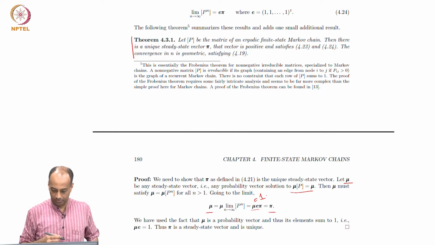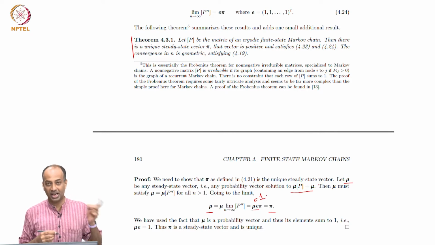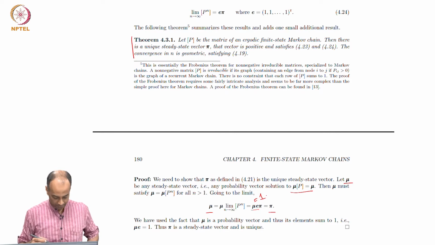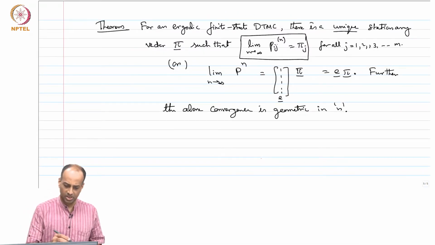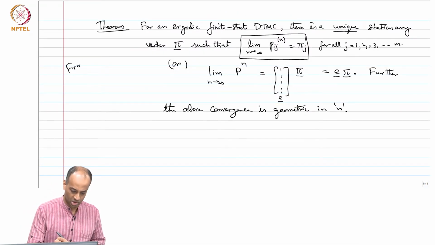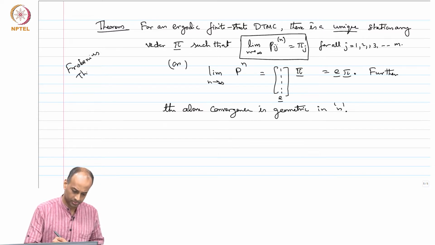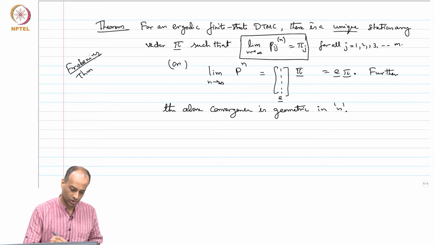So there is this unique solution to pi is equal to pi P, and that is the limit of this P to the n. That's what is proved in this theorem. This theorem is sometimes known as the Frobenius theorem for ergodic Markov chains.